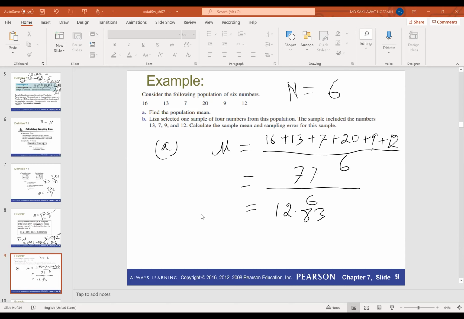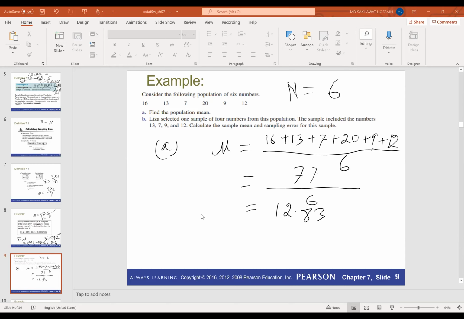The next problem is: consider the following population of 10 numbers. So we have to find the population mean. This is actually a similar problem. So we first find the population mean. Mu is equal to 20 plus 18 plus 13 plus 12 plus 9 plus 5 plus 11 plus 7 plus 8 plus 30. So this is 133. If you add them together, it will be 133 divided by 10, which is 13.3.